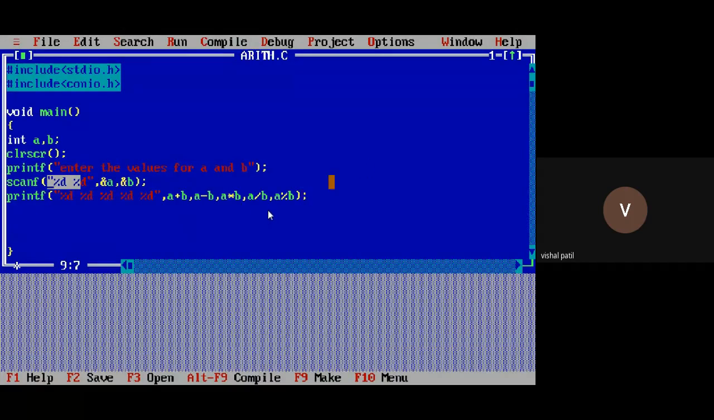Now, after displaying that value, what is the last stage? getch. If you are not writing getch in your program, then you will not be able to see the output. That output window will vanish within a fraction of a second.